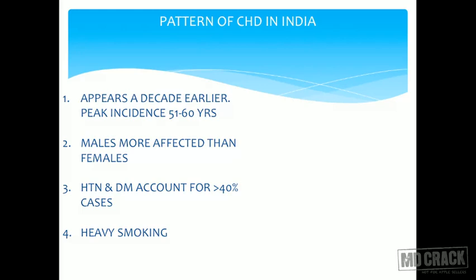Males are more affected than females in India. This is no secret. In any ICU you can see many more males affected by CHD as compared to females. Hypertension and diabetes mellitus account for more than 40% of the cases. So there are a lot of cases in which these two factors coexist with CHD, and heavy smoking is one of the very important factors which contribute to CHD in India.